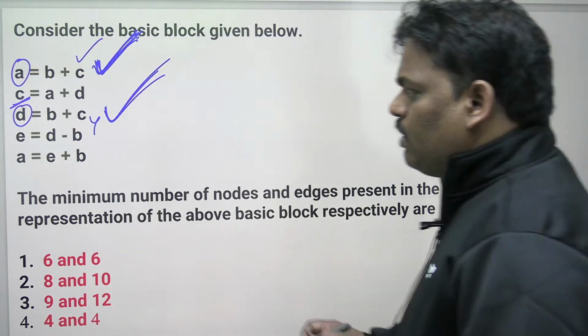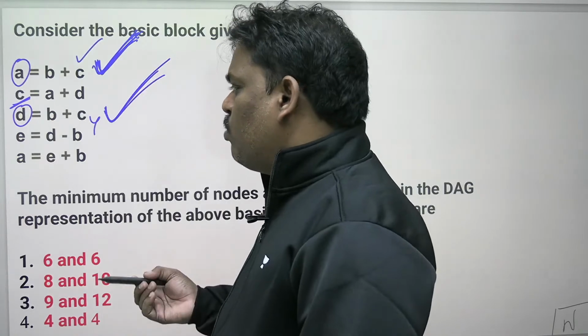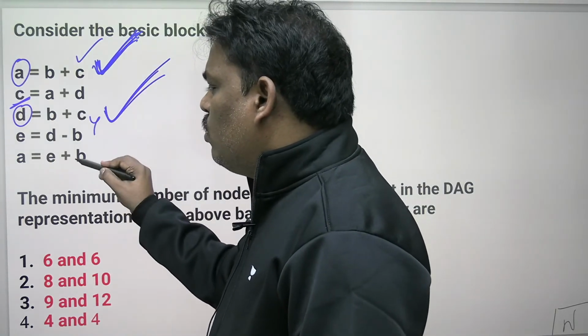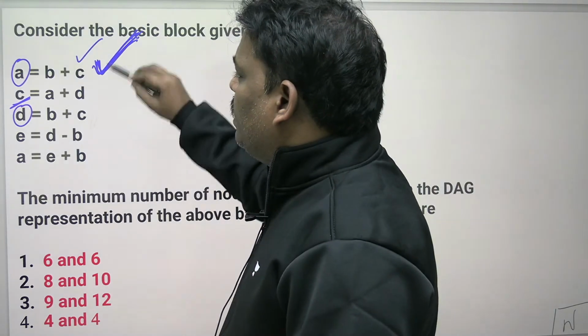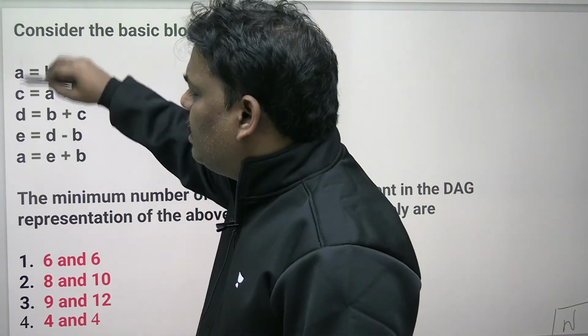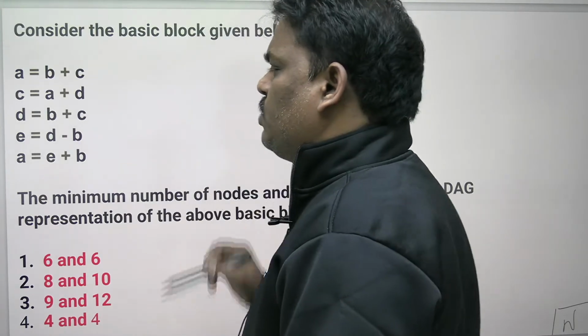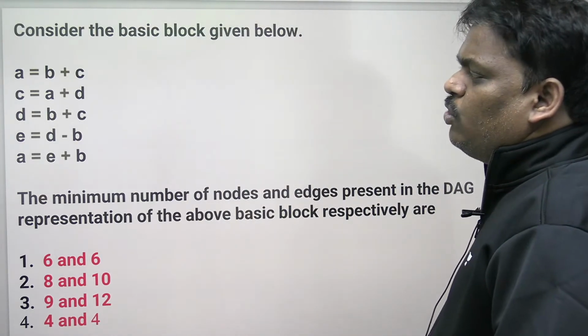Now listen, I want to ask you one small question. A is equal to E plus B. Listen. That is the one thing you have to take care of whenever you are constructing a DAG: you have to check whether they are really the same or not. You have to take care.